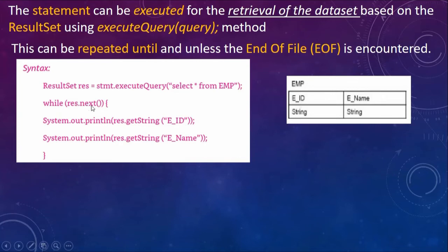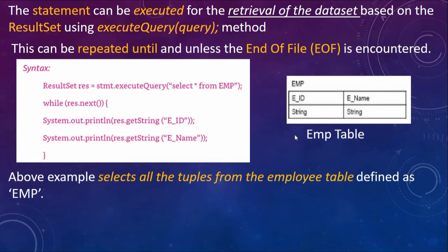So while res.next, that means while there are more tuples being retrieved, for each of these tuples I am simply printing the employee ID and the employee name by using the getString method. So I am saying res.getString EID, it will print employee ID, res.getString ename, it will print ename. Now this EID and ename are nothing but the names of the columns of that particular table. Fine.